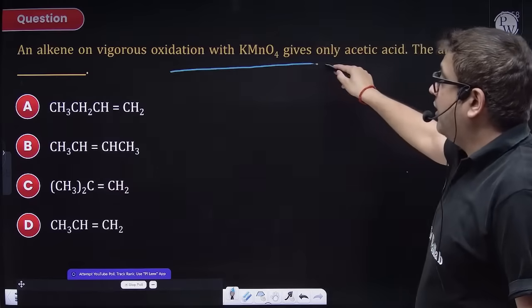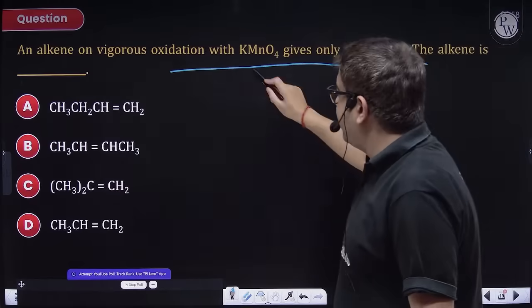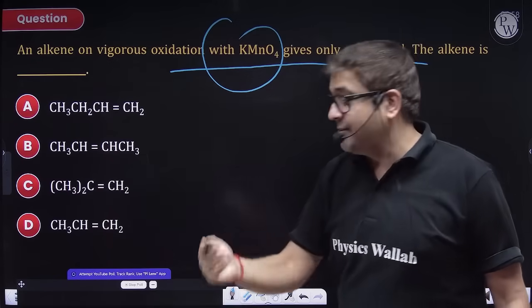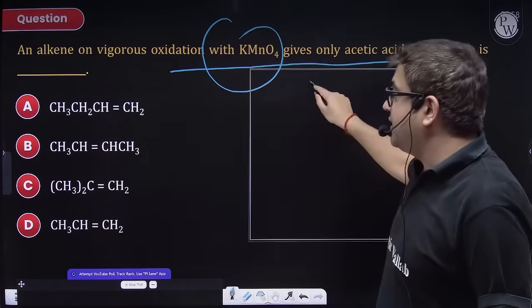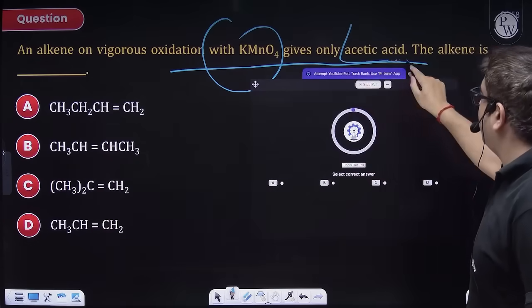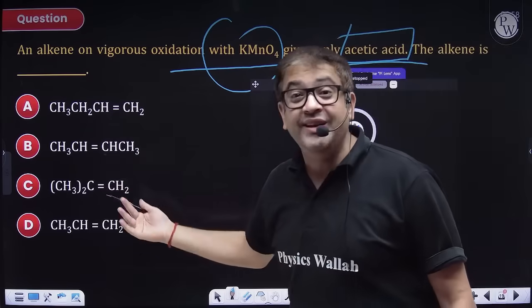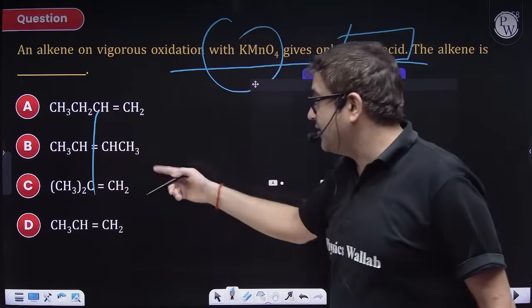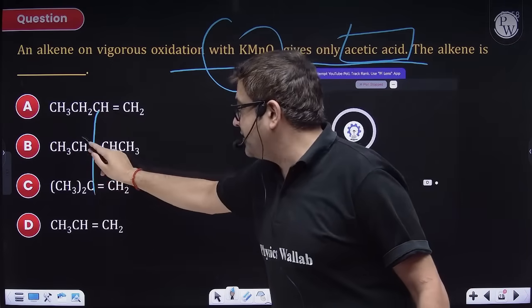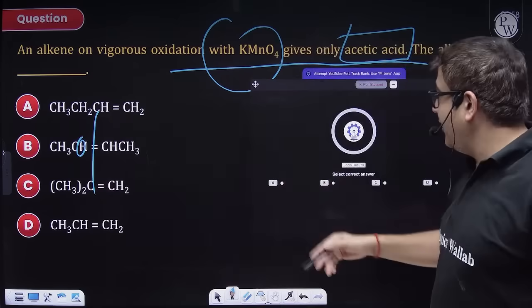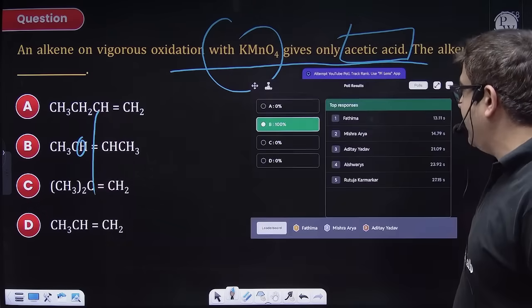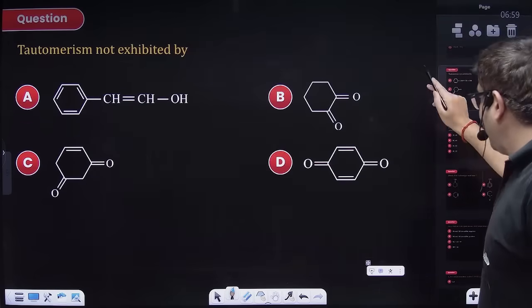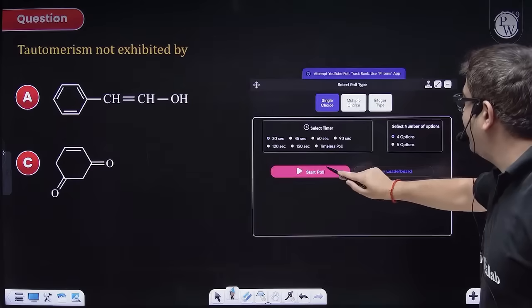On alkene, vigorous oxidation. Sir, vigorous oxidation will break the double bond, add double bond O, and replace all H by OH. So obviously, if you want just acetic acid, you need a symmetrical alkene. Both halves will give you the same 2-carbon acid. So break the double bond, add O, replace this H by OH. So you will be getting 2 molecules of acetic acid. A very easy one. Yeah, good one. 100%. Finally, I saw that 100%.